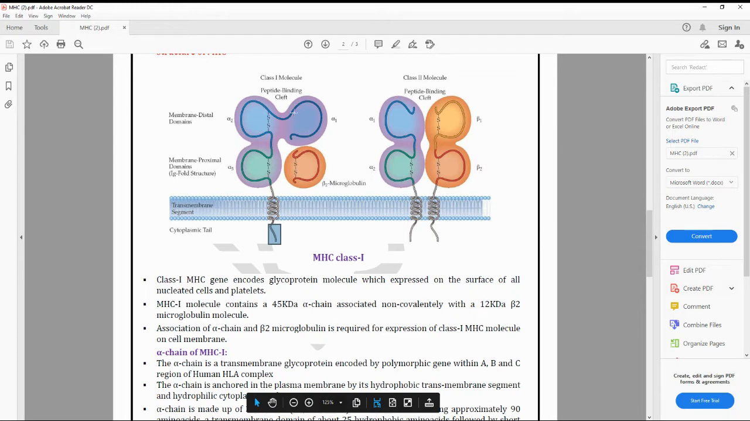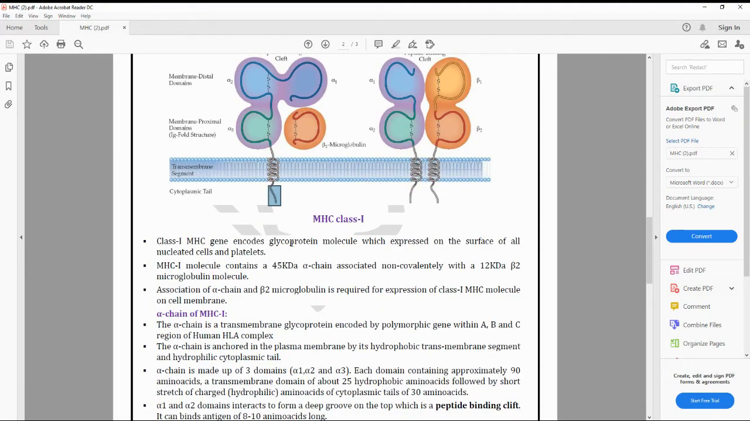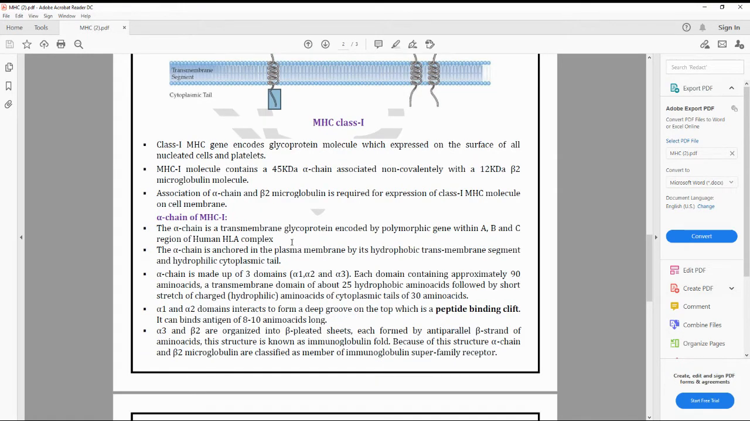This is alpha 1 and this is alpha 2. These alpha 1 and alpha 2 bind a small peptide of about 10 amino acids, so that you have a groove like structure here, or the cleft we can say. As the amino acids get bound and form a cleft, it is known as the peptide binding cleft. It is seen between the alpha 1 and the alpha 2, where the cleft is formed because of the binding of antigens 8 to 10 amino acids long.